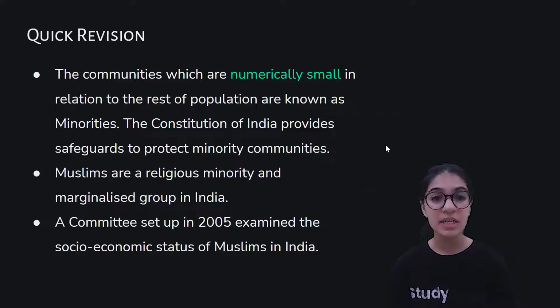The communities which are numerically small in relation to the rest of the population are known as minorities. The Constitution of India provides safeguards to protect minority communities. Now we understood how Adivasis got marginalized: they were asked to migrate, and when they migrated to the city, they were automatically socially marginalized, because they tend to look different, because people stereotype them. And since they tend to look different, they were given work which was not very highly paid. It was very less paid. It was not respected, and that is why they automatically got economically and socially marginalized. They automatically got marginalized in the city.